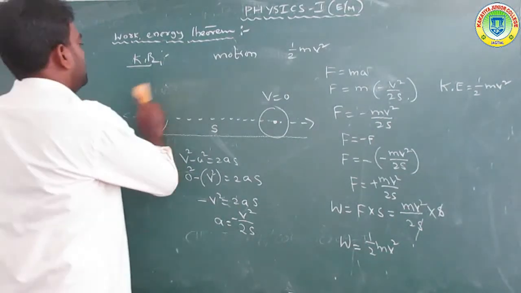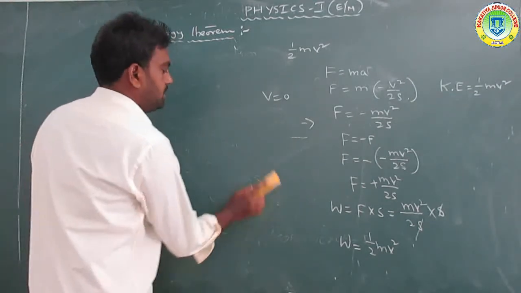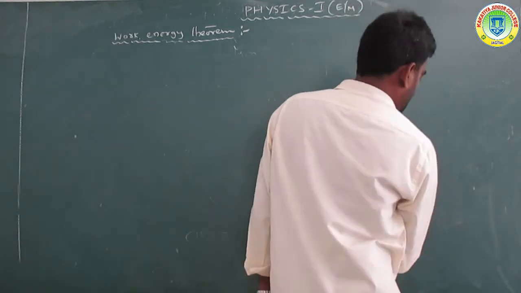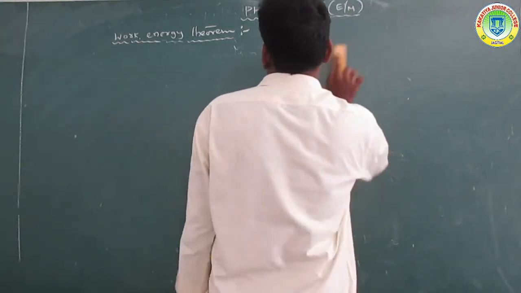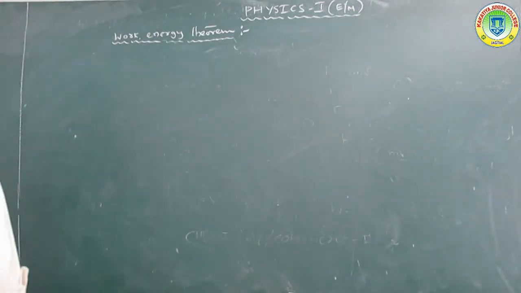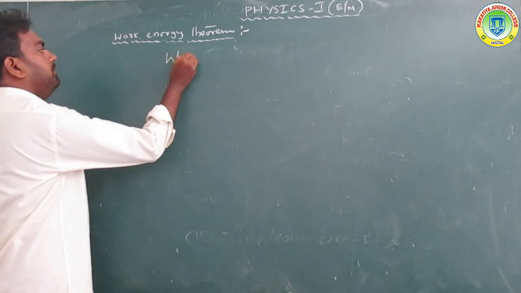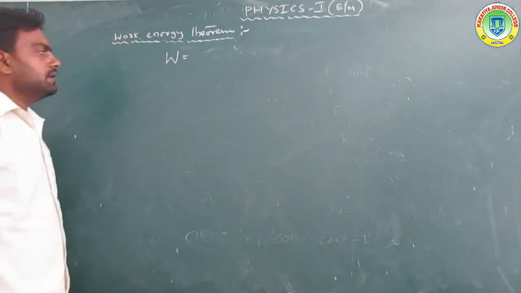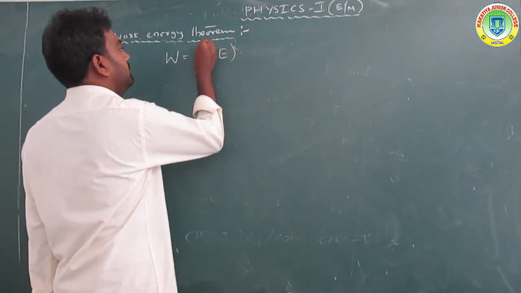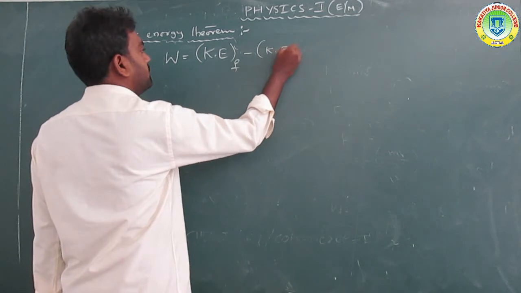Okay, right. So now next, let us discuss another topic, the work energy theorem. It is a very important topic in first year. According to the work energy theorem, W is equal to kinetic energy final minus kinetic energy initial.